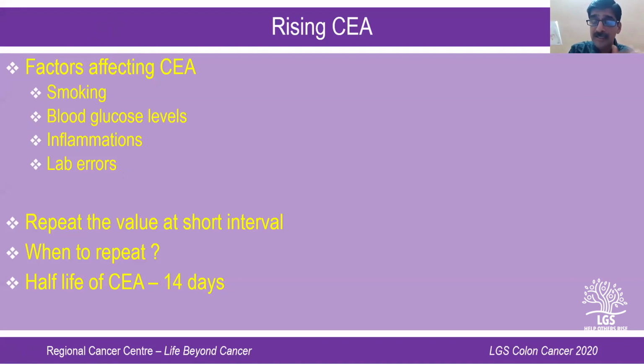For example, you usually do the CEA at 3 to 4 monthly interval. But if the patient comes to you with a rising CEA, we call back the patient after 21 to 28 days and repeat the CEA. That is because the half-life of CEA is 14 days. And if there's a doubling over that period of time, then it's a true rising CEA. And then you have to evaluate the patient.